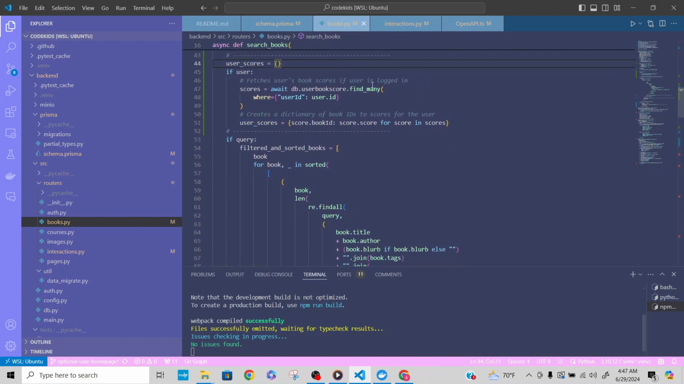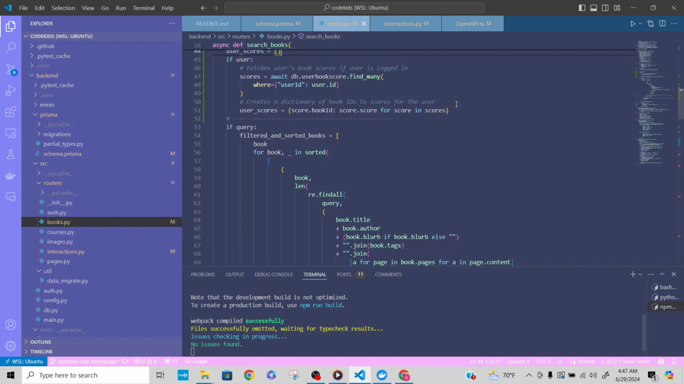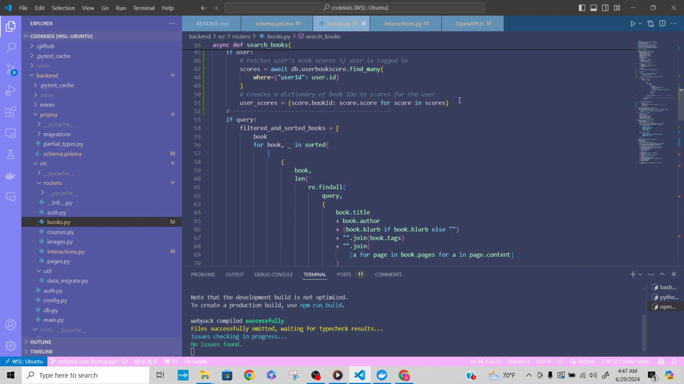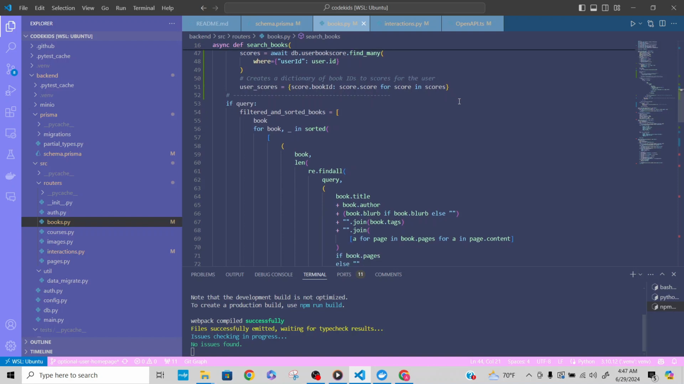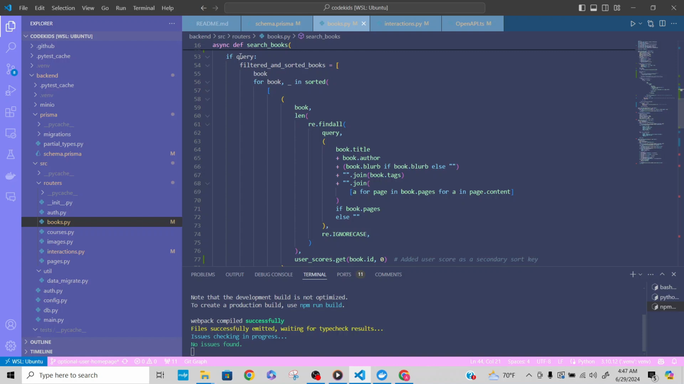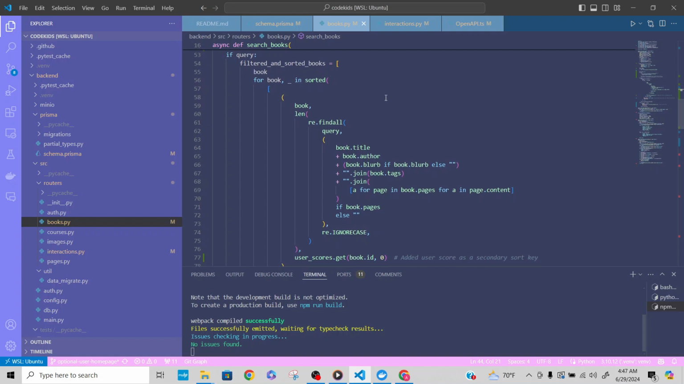Next is user scores. To fetch the user scores, I initialized an empty dictionary for user scores, and if a user is logged in, it fetches the user's book scores from the user book score table that we created earlier. So to store scores, it creates a dictionary mapping, and it maps book ID to score. And this if statement right here.